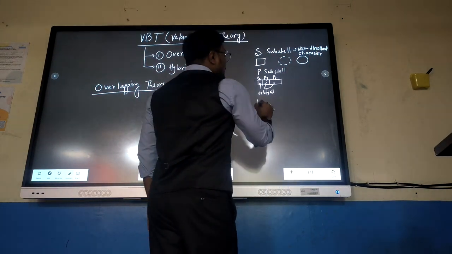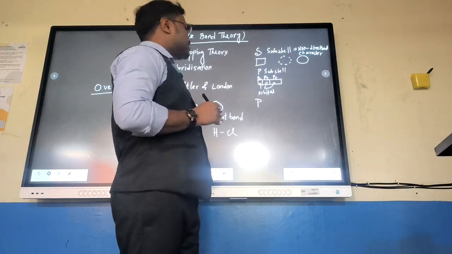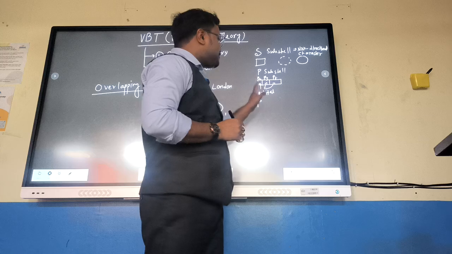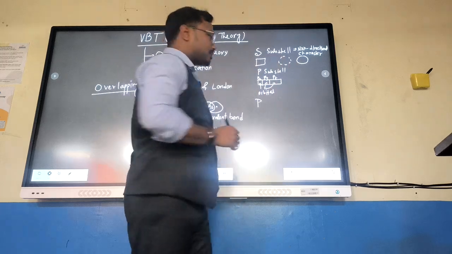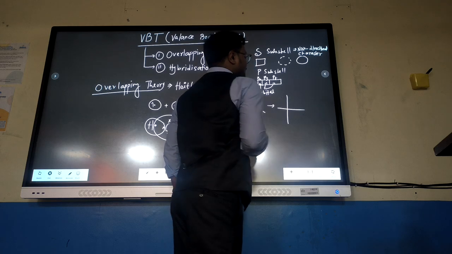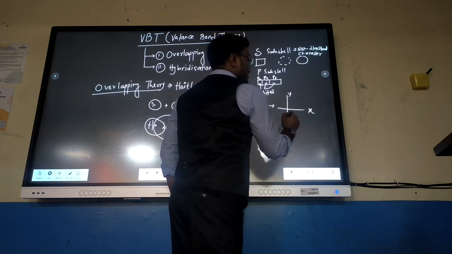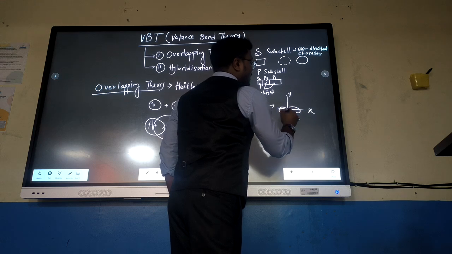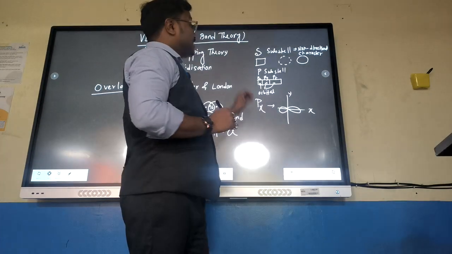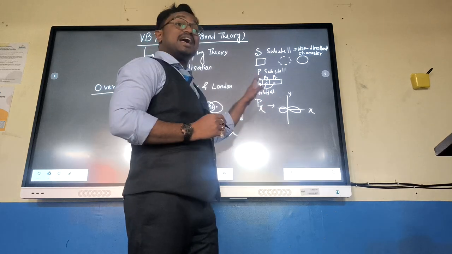So coming to P subshell. P has directional character. As we can see, it has Px, Py, Pz orbital. So if I want to draw Px, it will be like this. If I consider in this axis is x, this is y, then Px can be drawn like this. So it has a certain direction. So we can say it has directional character.